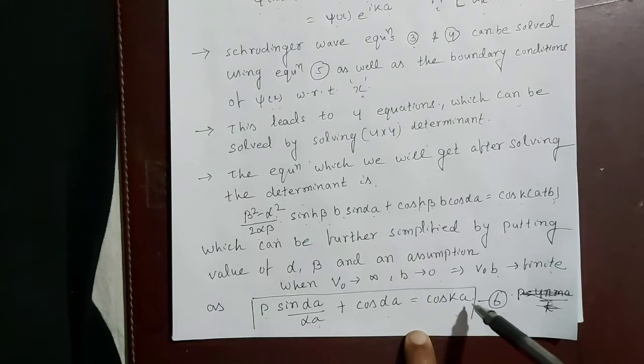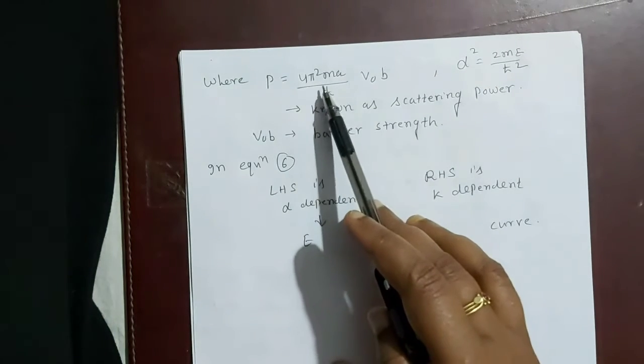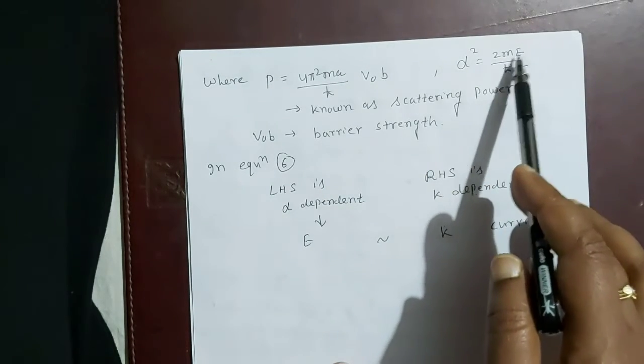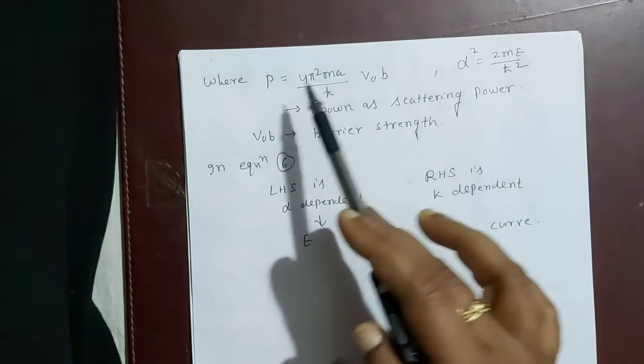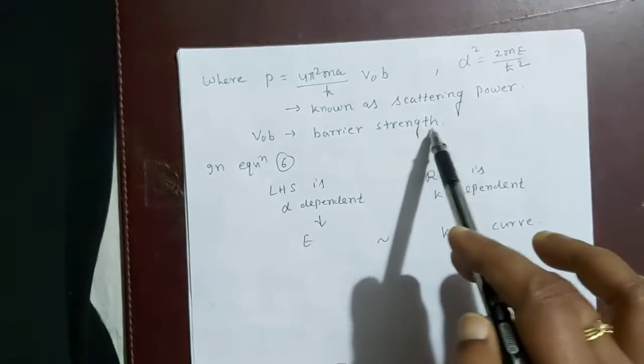This is equation 6. This is one of the important equations of the Kronig-Penney model, where P equal to 4 pi square m a by h cross square times V naught b, and alpha square equal to 2mE by h cross square. P is known as the scattering power and V naught b is known as the barrier strength.